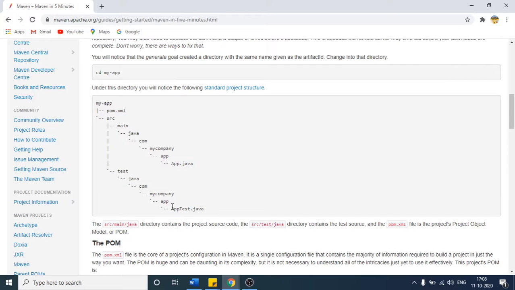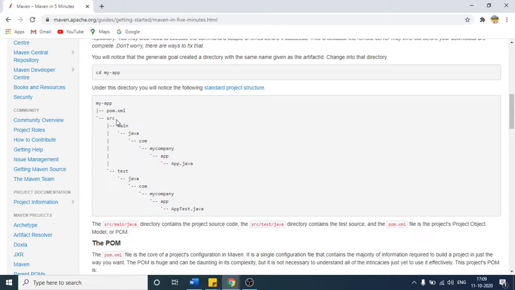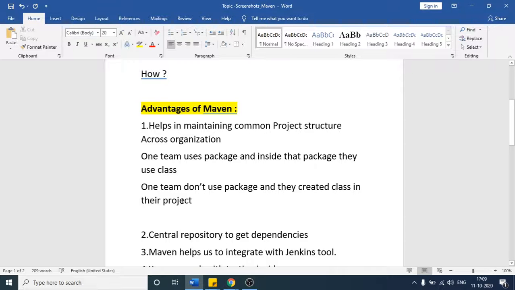In this test Java, you can write your test case. And suppose this is also the main class. In this main Java com, you can write some kind of files, like whatever data you are using in these test cases, you can provide that data here. So this is how Maven will provide you one common structure that can be followed by every team in the organization. As of now, it might not be very clear to you, but when we discuss that in Eclipse, I will come to this structure again. Then it will be clear. So this is the first point.